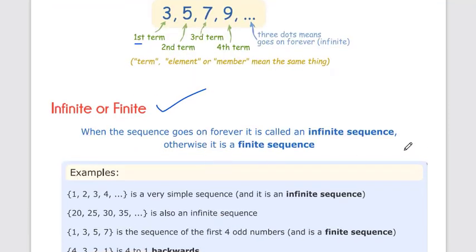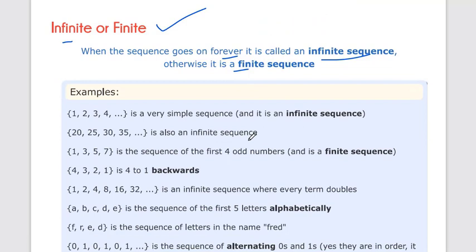Those where we can count the number of terms are called finite sequences, and those where we cannot count the terms are called infinite sequences. When the sequence goes on forever, it's called an infinite sequence. Otherwise it is a finite sequence.